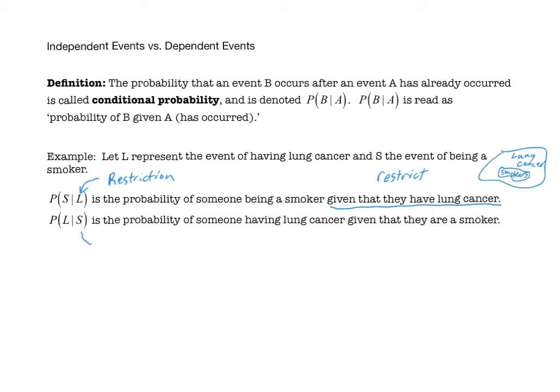Over here, the restriction is S. So instead of looking at all people that have lung cancer, we're going to specifically look at all smokers in this case. That's the given part. And then amongst the smokers, we want to know how many of them have lung cancer. We could then compute a probability based on that.